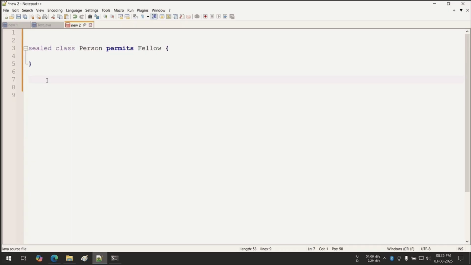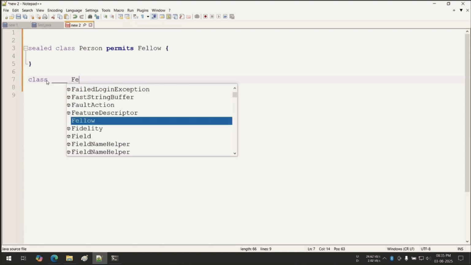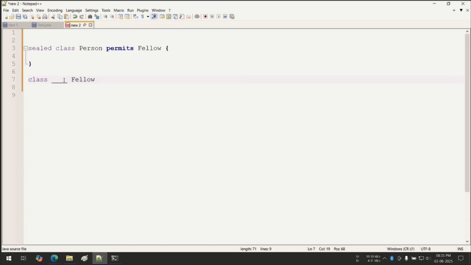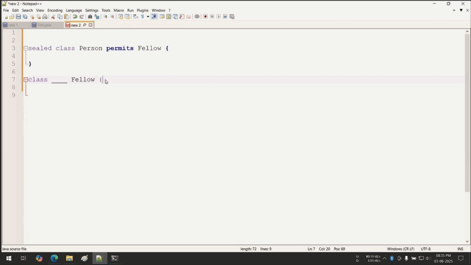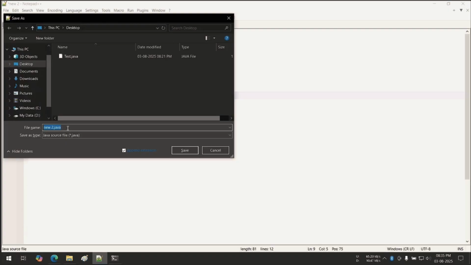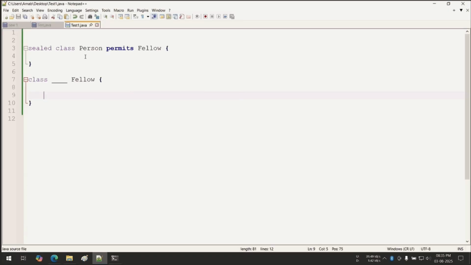Among those three types you have to write here: in place of this dash, something will happen, either non-sealed, final or sealed. This fellow is as simple as a class. Now I am saving this as test1.java.